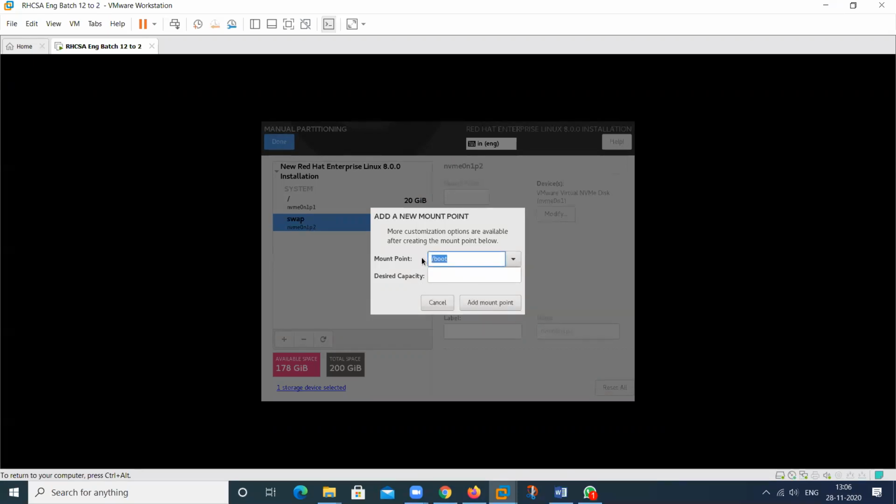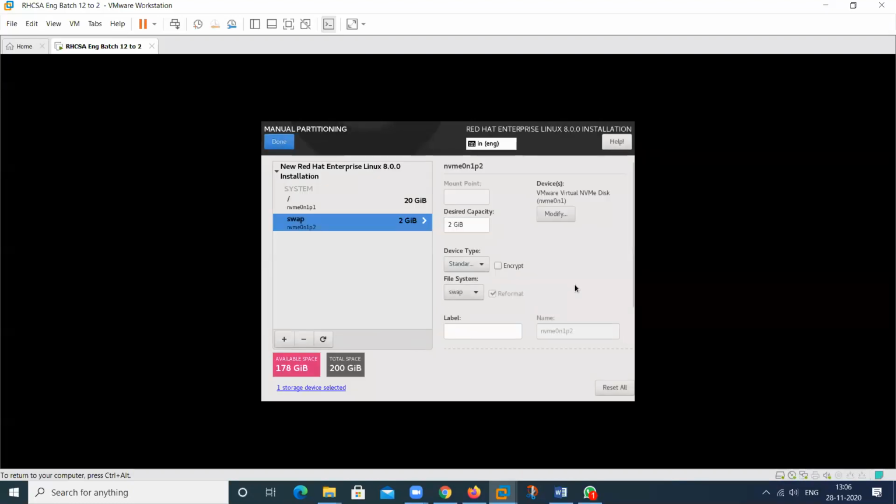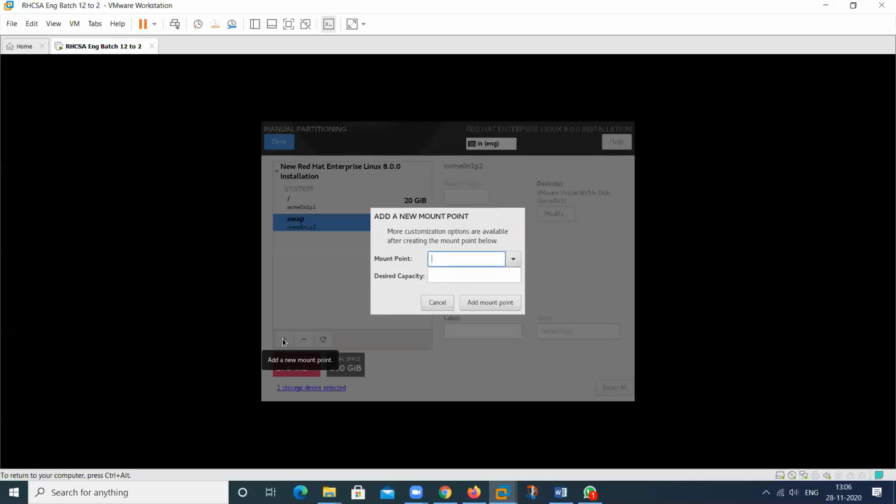So this has the first priority because all the booting related information is contained in slash. We can use this separately. If we do not assign this particular partition, slash boot will take space from this one. So these two are recommended. If we want to assign slash boot as a separate partition, we can also give the space separately. So this will become a separate partition and this will become a separate partition. So I will assign 1 GB here.